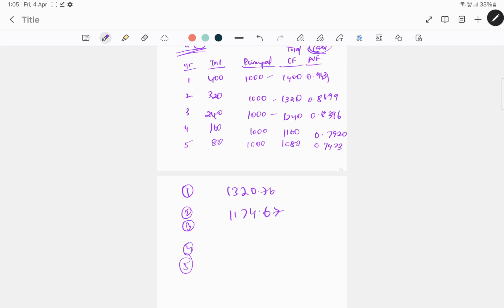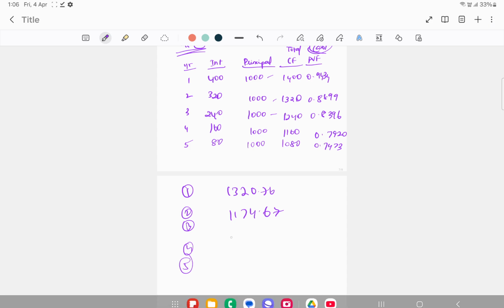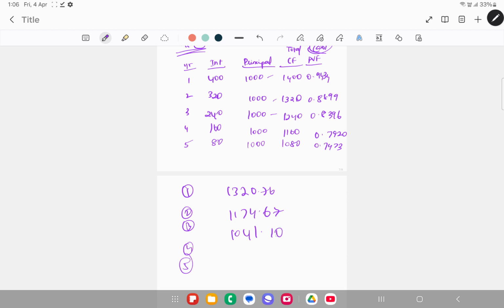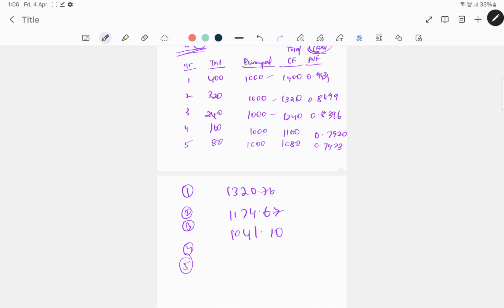So the third year it will be 1,240 into 0.8396, so that should give you 1,041.10. And for the fourth year it should be 1,160 into 0.7920, so that should give you 918.72. And for the fifth year it should be 1,080 into 0.7473, so that should give you 807.08.